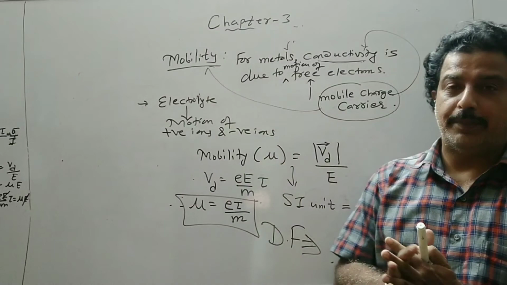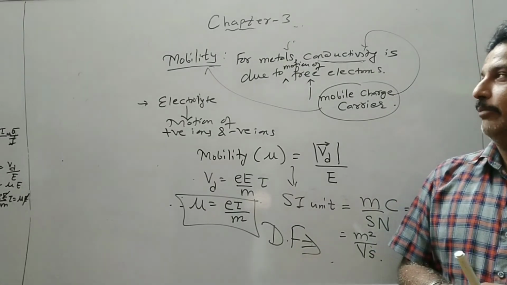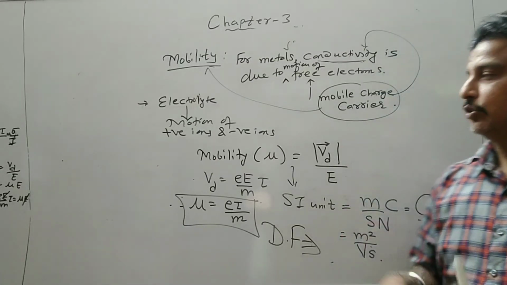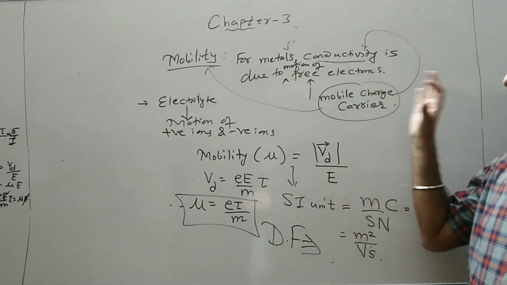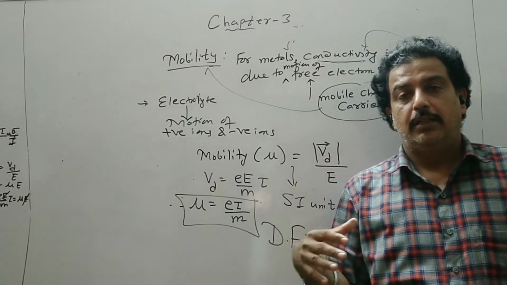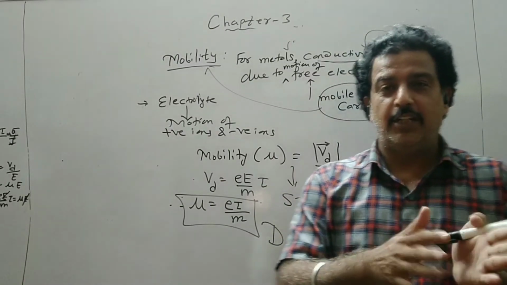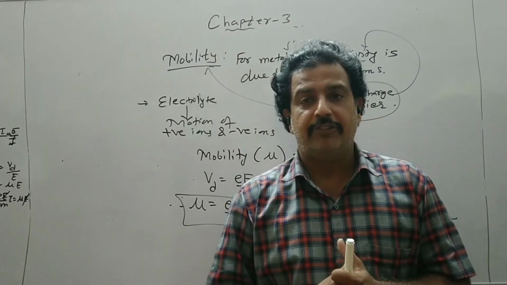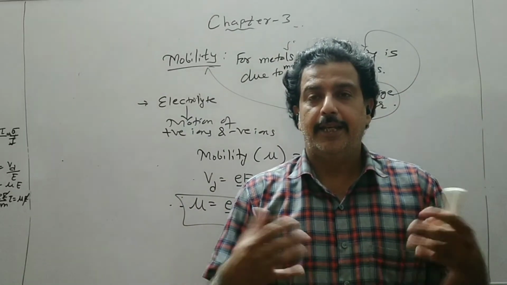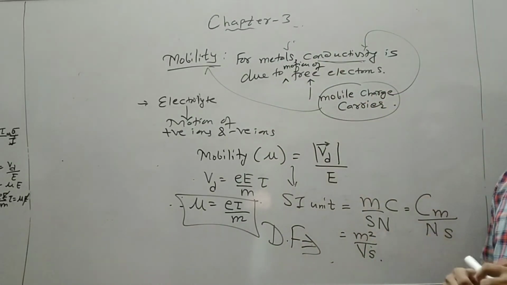So this is a small topic related to the conductivity of a material. You have to remember the charge carriers responsible for the conductivity. Every material has charge carriers. We classified the materials in this chapter on the basis of their conductivity and resistivity. On the basis of conductivity or resistivity, the materials are classified into three categories, that is conductors, semiconductors and insulators. Depending upon the type of material, we have different mobile charge carriers.